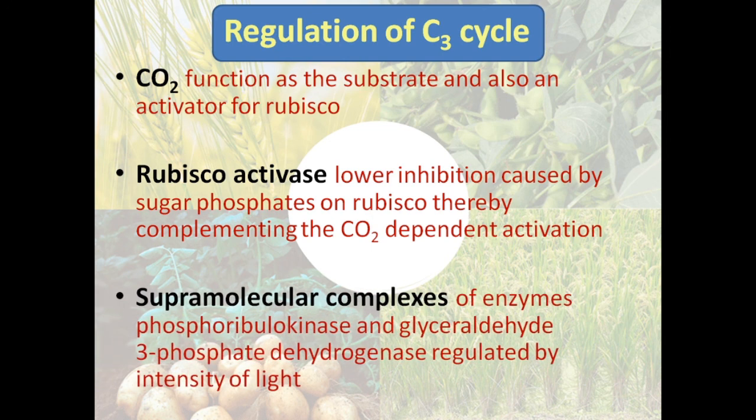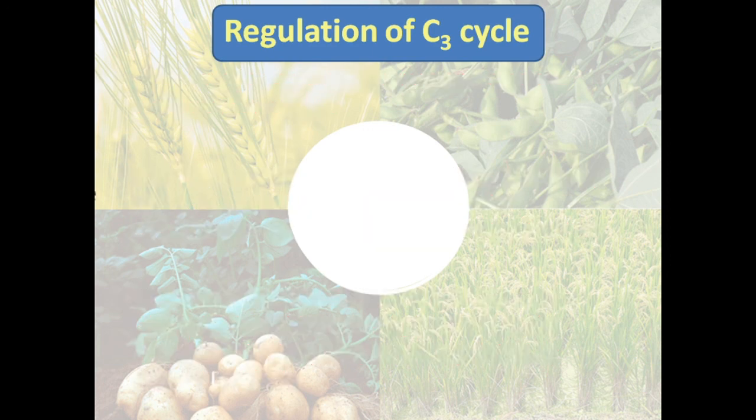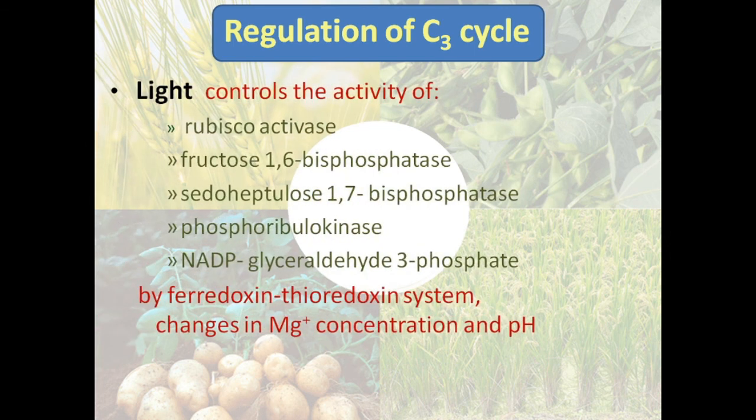There are other supramolecular complexes of enzymes, that is phosphoribulokinase and glyceraldehyde 3-phosphate dehydrogenase, which are regulated by the intensity of light. So depending upon the presence of light or the light intensity, these enzymes may get activated or deactivated. So light is also an important factor which controls the activity of various other enzymes like Rubisco activase, fructose 1,6-bisphosphatase, sedoheptulose 1,7-bisphosphatase, phosphoribulokinase, NADP glyceraldehyde 3-phosphate dehydrogenase, etc.